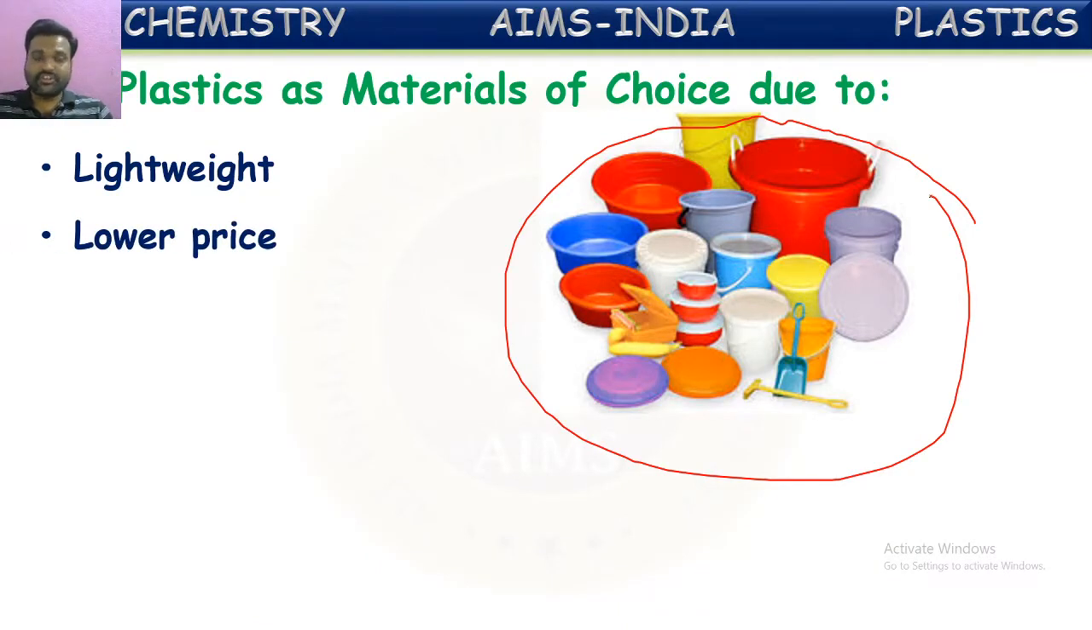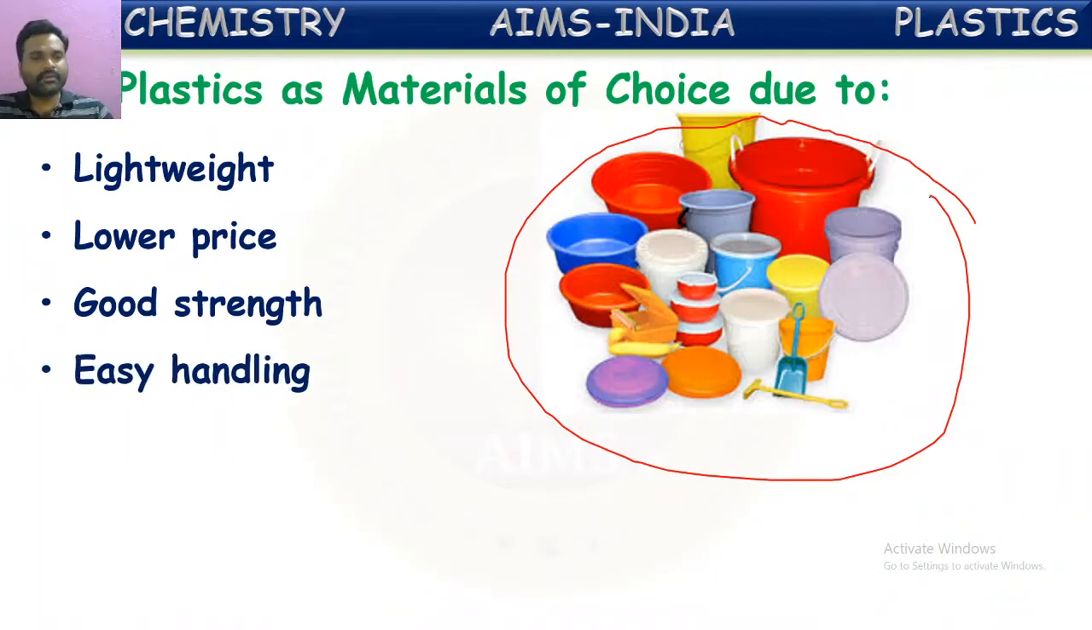Low price. Yes, it is also one of the important points to choose plastic as our household material. They are cheaper than natural materials. If you use an iron chair or wooden chair, it costs more, whereas a plastic chair is cheaper than all those. So low price is also an important point. Good strength. Yes, they are durable, like any natural tools. They also have good strength. Easy handling. Yes, we can handle them very easily because they are light in weight.